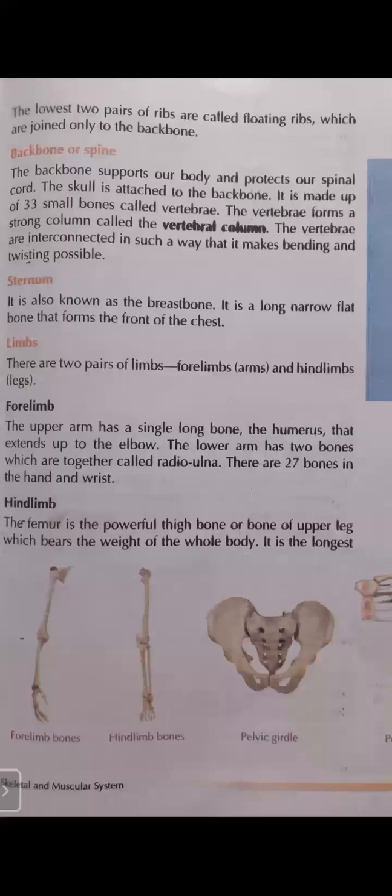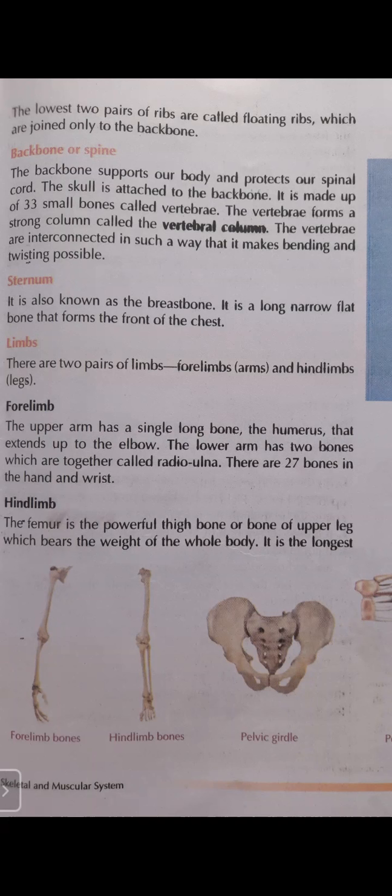If we bend in a forward direction or in a backward direction, that is possible just because vertebrae are interconnected in such a way that we can bend or twist our body. Next part is sternum.